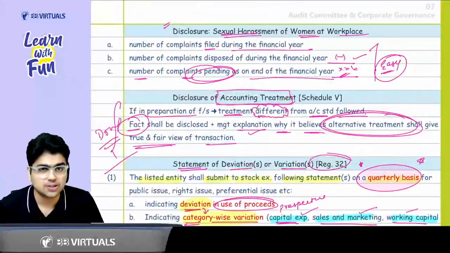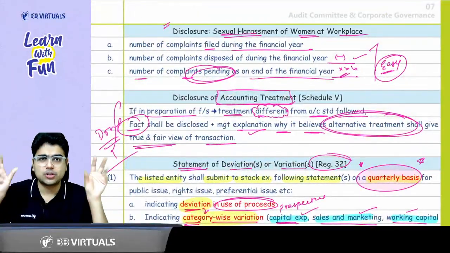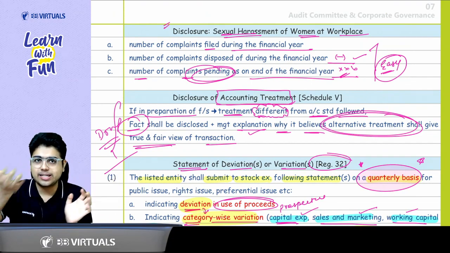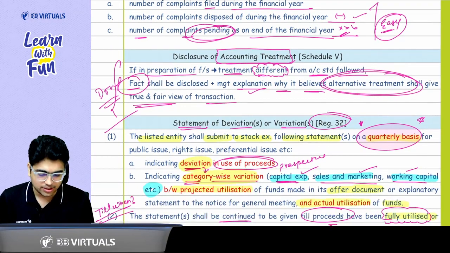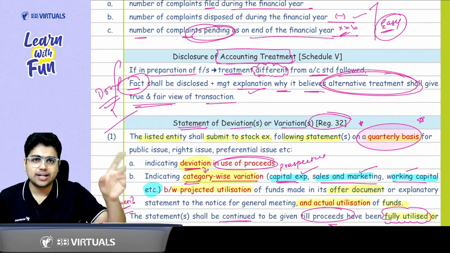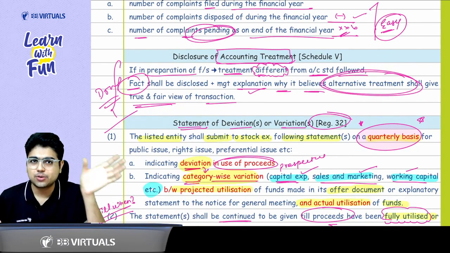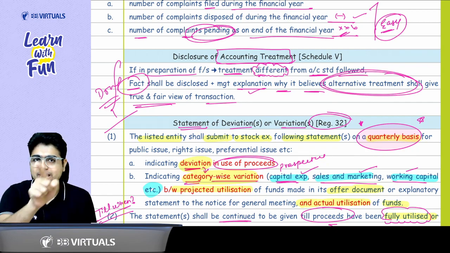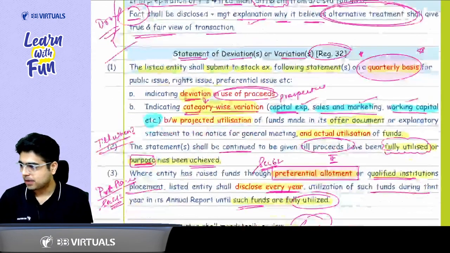Then we discussed sexual harassment of women. You need to talk about the complaints filed during the year, complaints disposed of during the year, and the complaints remaining at the end of the year. In case you are following an accounting treatment different from the accounting standard, you need to disclose the same in your annual report, also the reason why you are doing so, and how it will lead to a true and fair view. Got the point? Yes, sir.